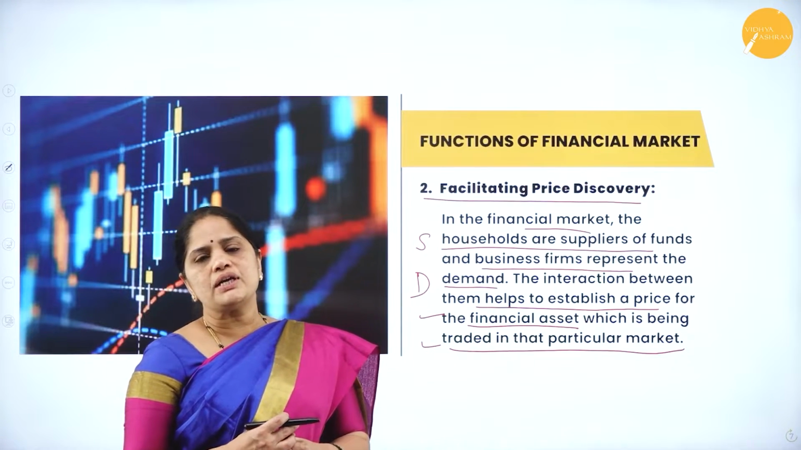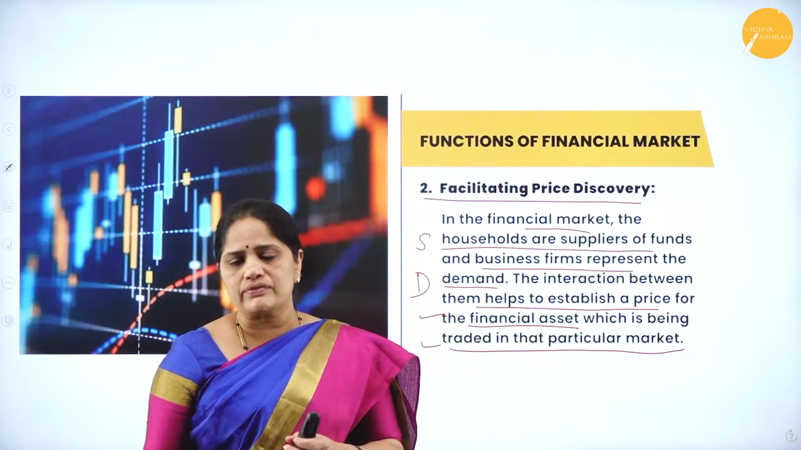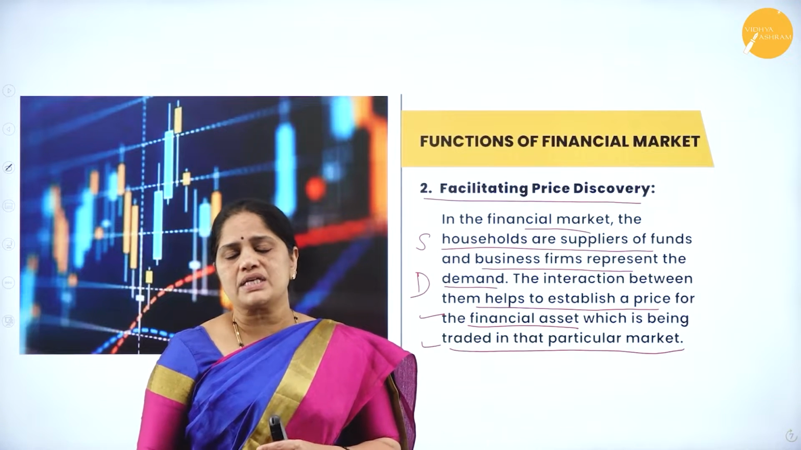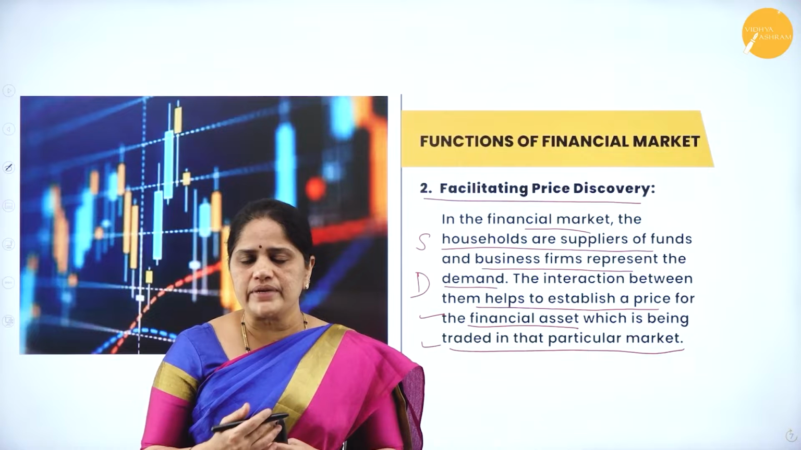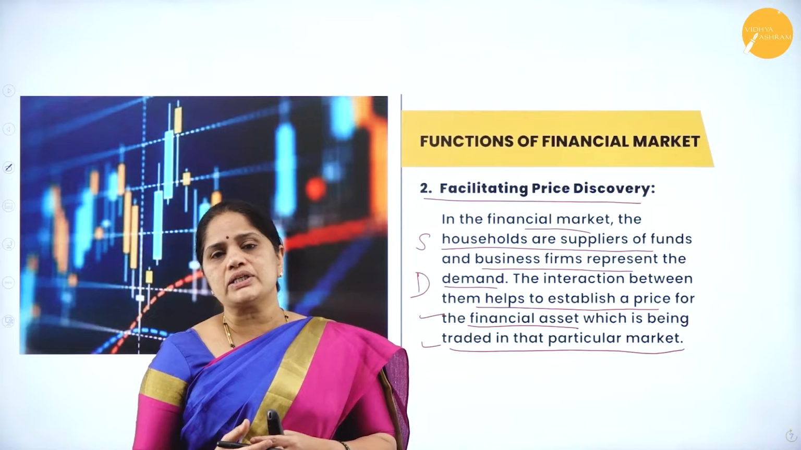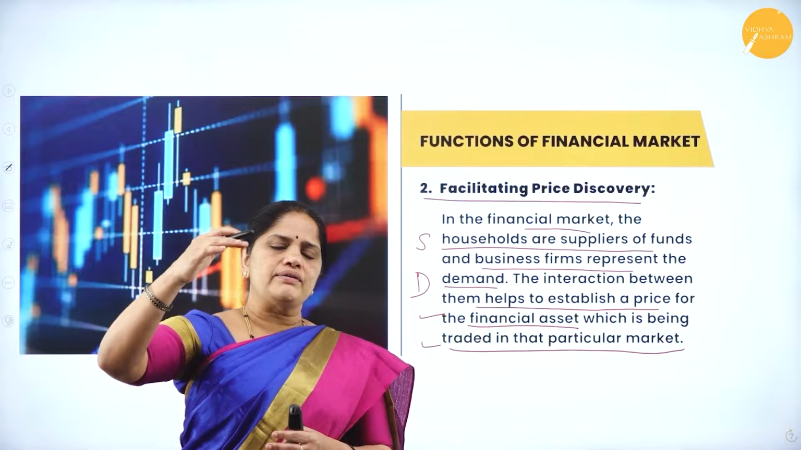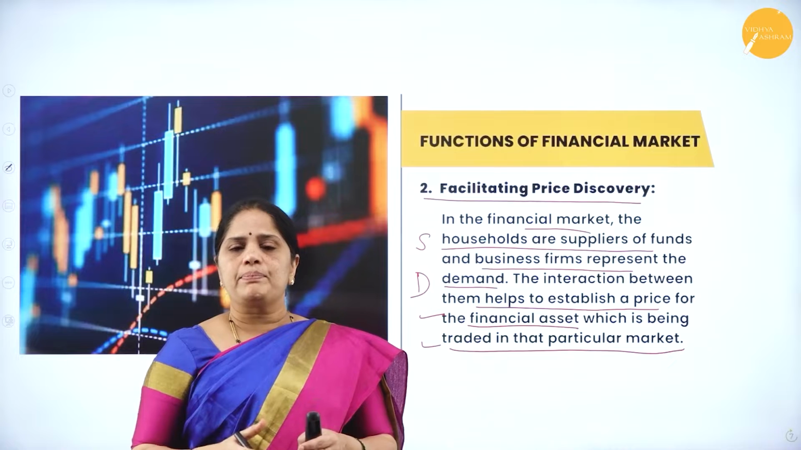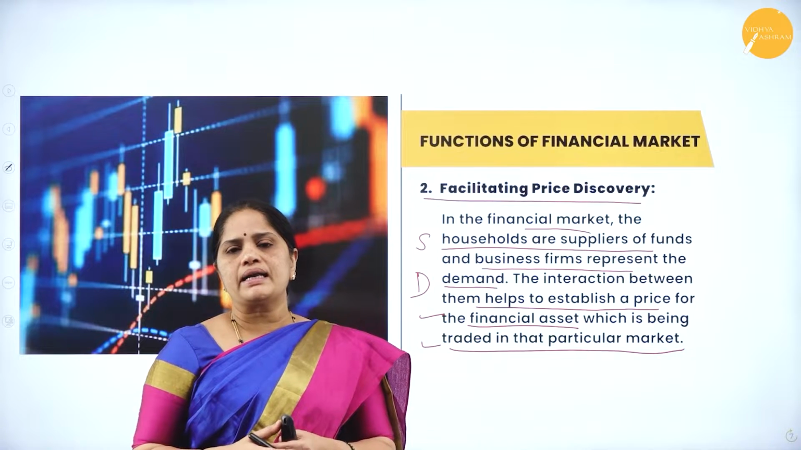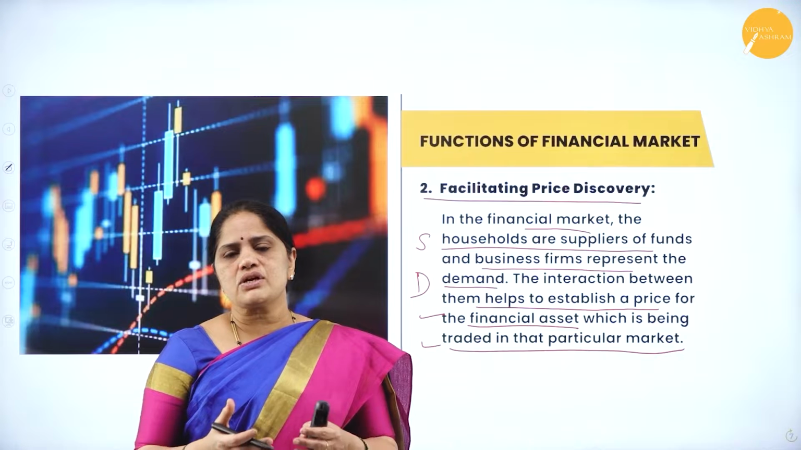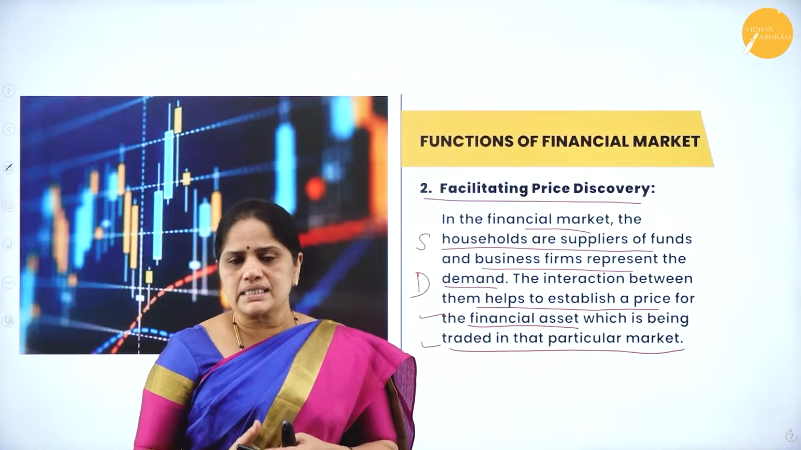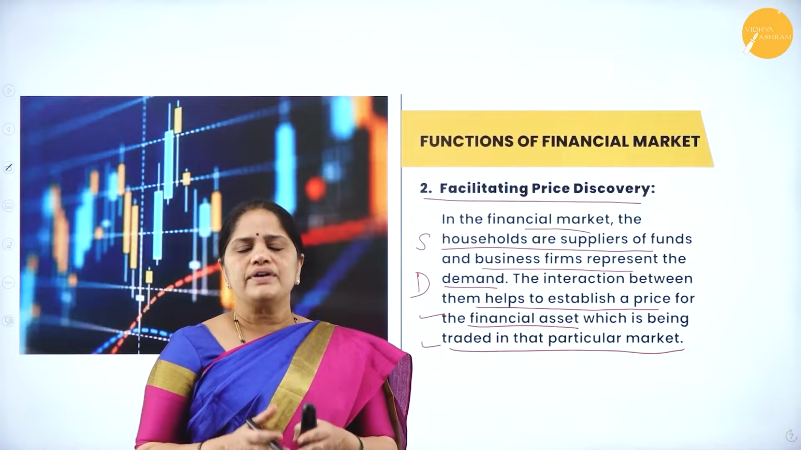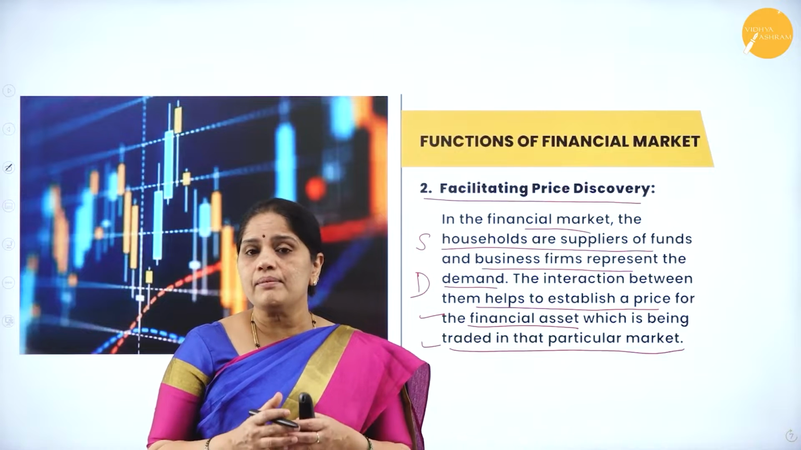Now, in the financial market, when there is an excess supply of shares in the market, it will result in a fall in the price of such shares. And when there is a lot of demand for a particular company's shares, the price of that company's share will rise. So, in this way, the forces of demand and supply will act in the financial market, as a result of which the prices of the shares and debentures, etc., will be decided. Now, this facilitation of price will be done through the financial market.